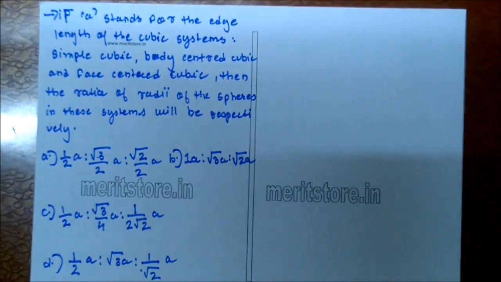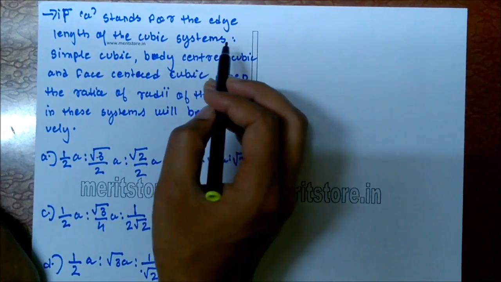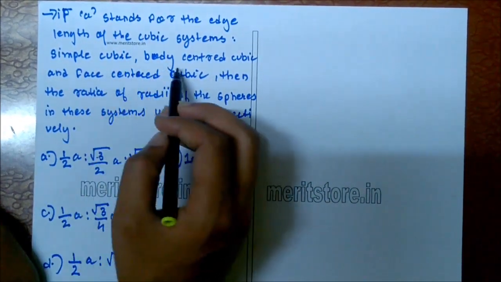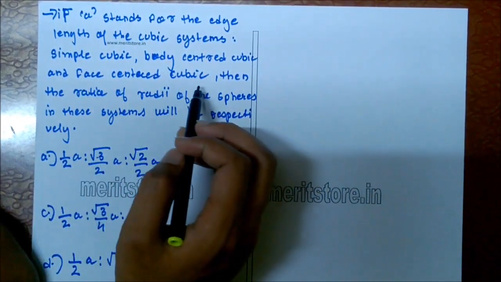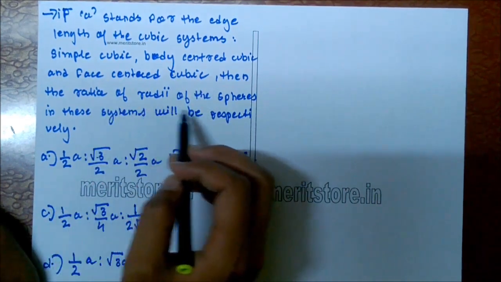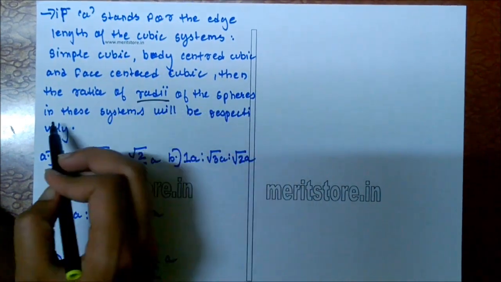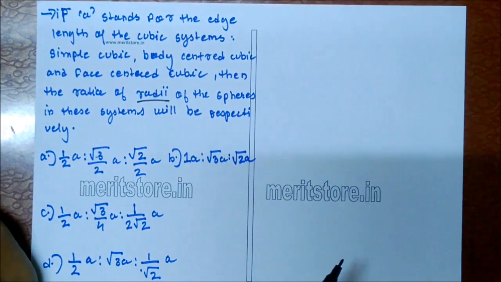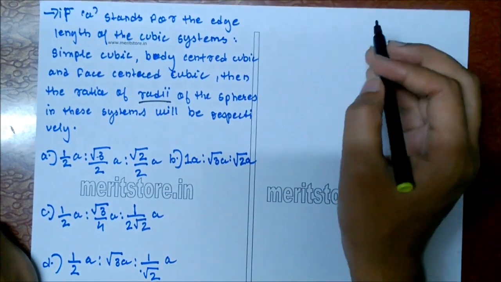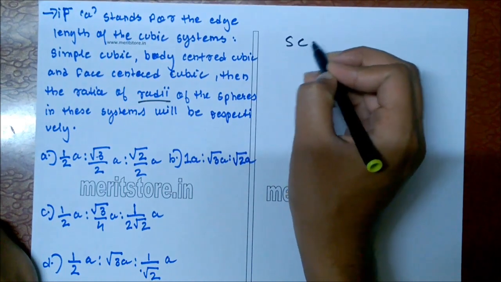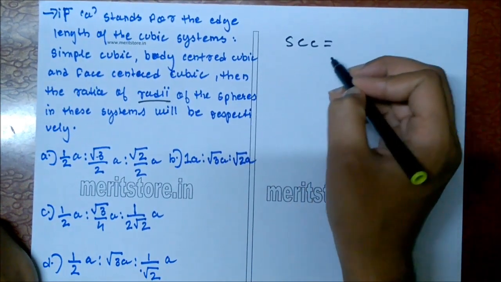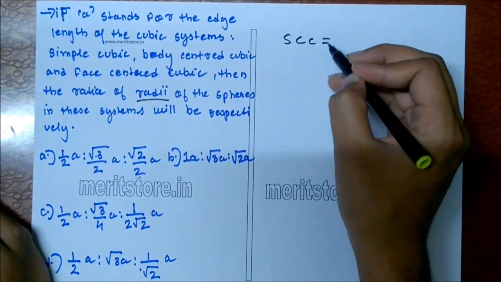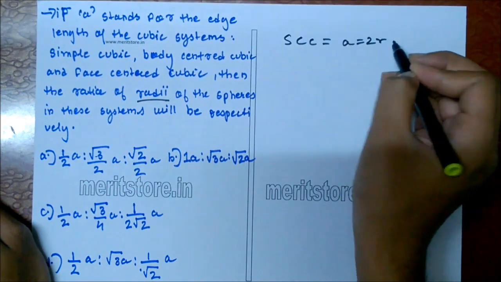If a stands for the edge length of the cubic system, simple cubic, body centered and face centered cubic, then the ratio of radii of the spheres in this system will be. So we have to find the radius for SCC. Edge length a is equal to 2r.